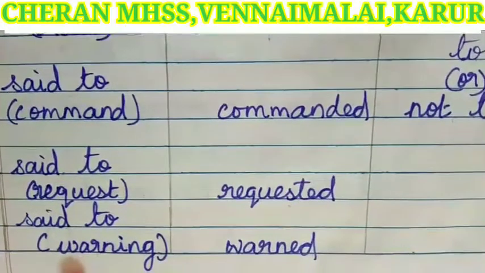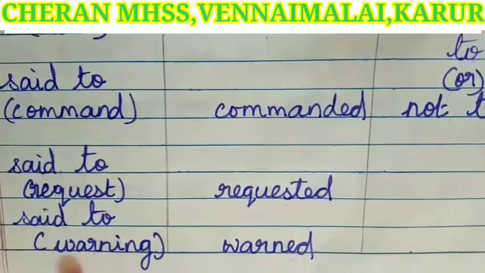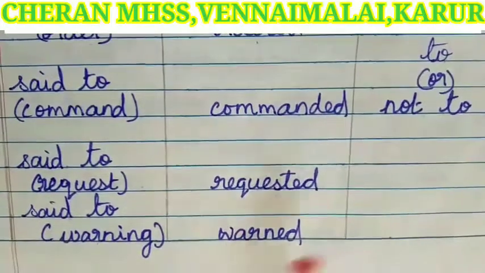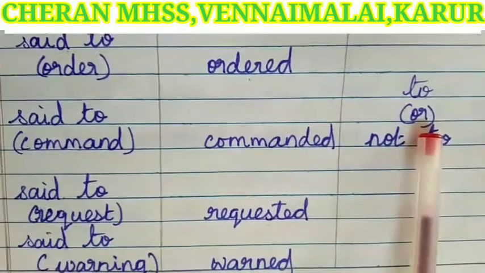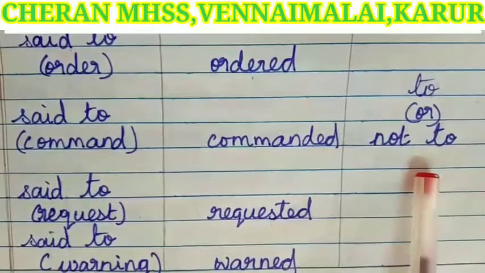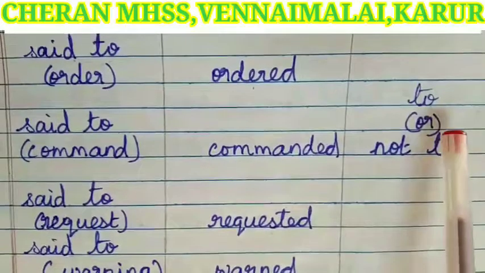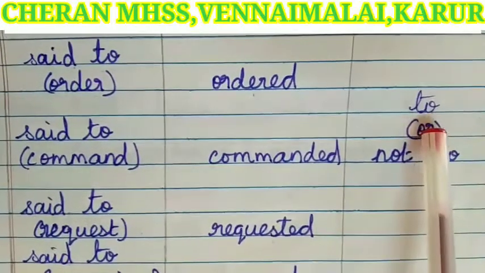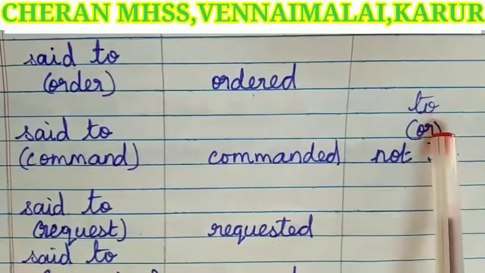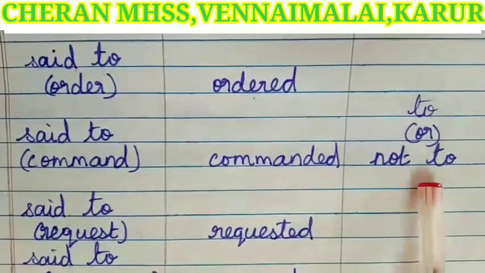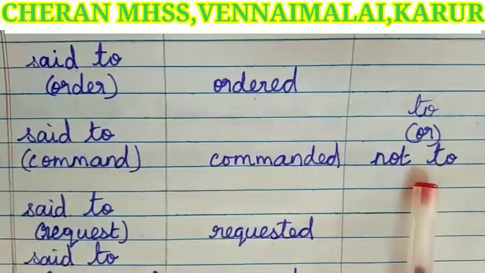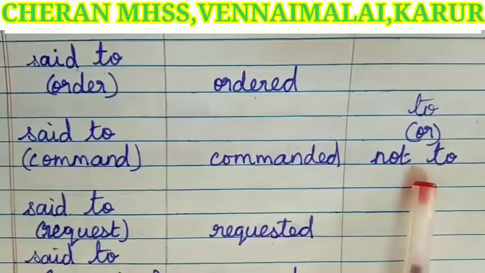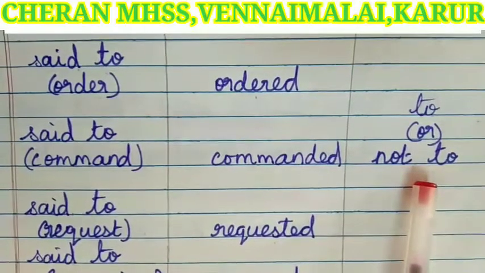If the reported part is a warning, instead of said to, warned. And the conjunction is to or not to. Children, if the imperative sentence is in positive form, we use the conjunction to. Or if the imperative sentence is in negative form, we use the conjunction not to.